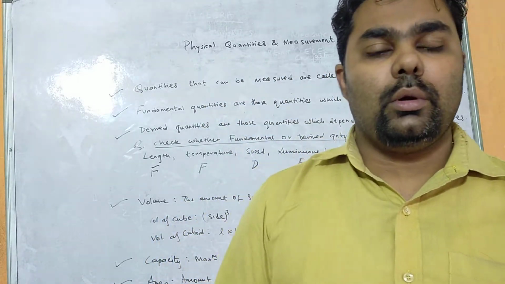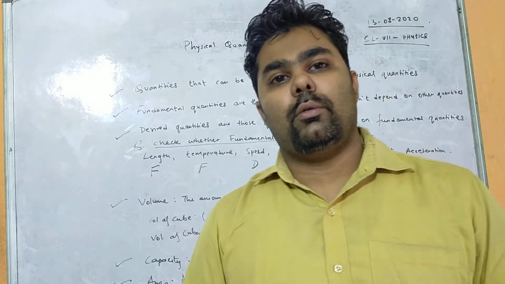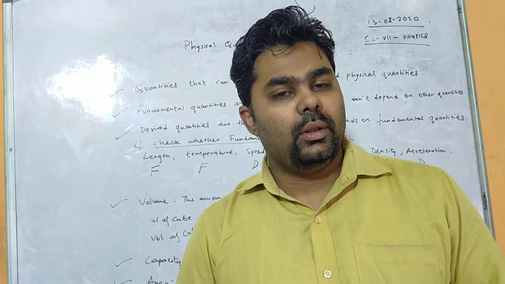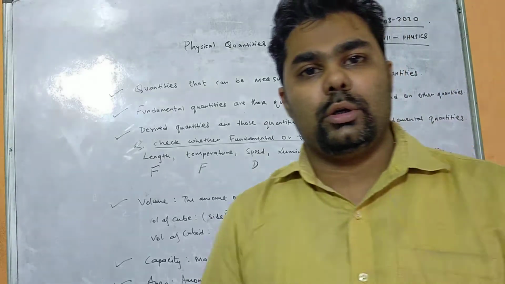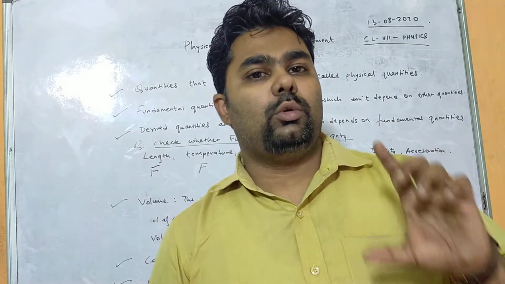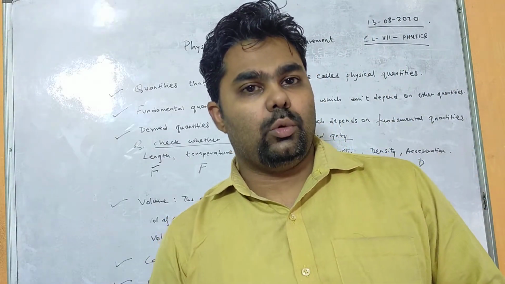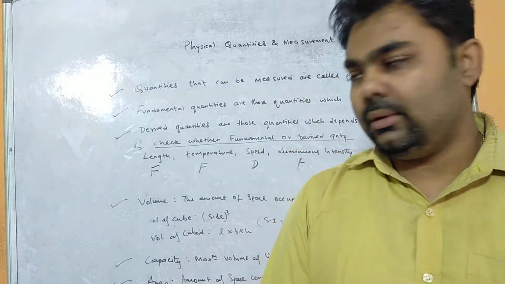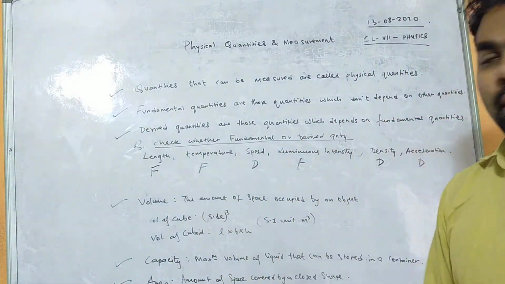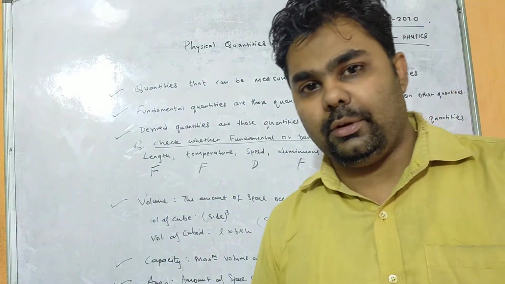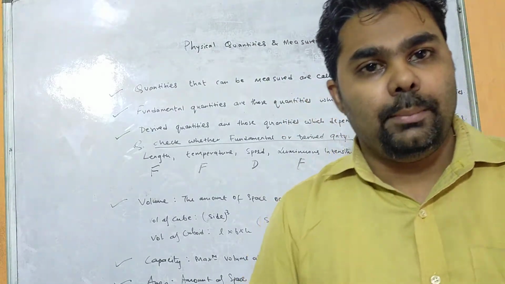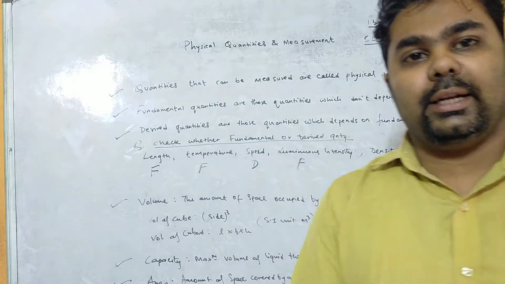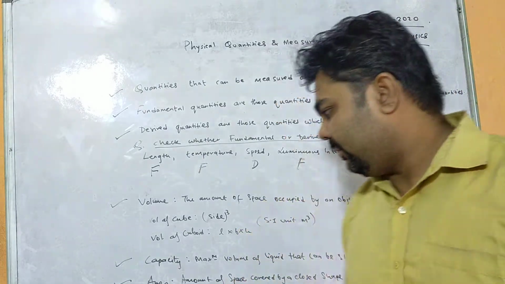But if you pour liquid into half of the 1 liter bottle, then we say that the volume occupied by the liquid in the bottle is, suppose, 250 milliliter. So that is the capacity and that is the volume. This is the difference between volume and capacity. How much liquid is contained in the container, that is its volume, but how much the container can contain, that is its capacity.